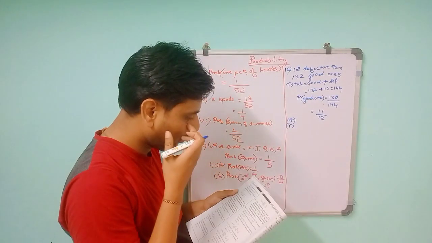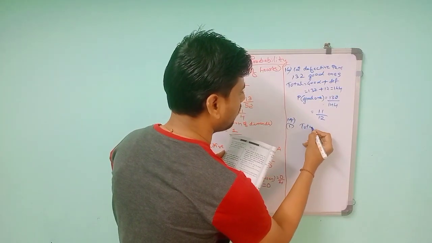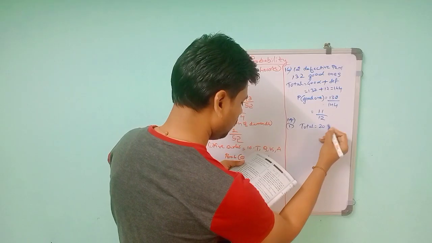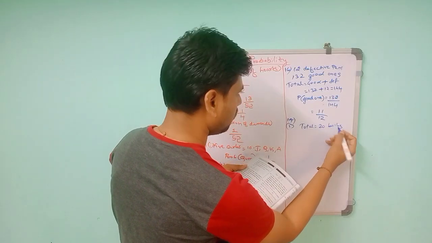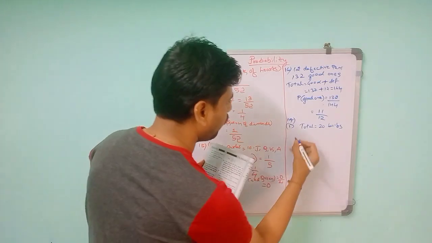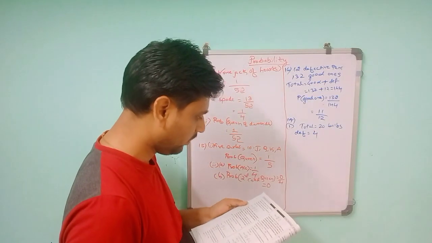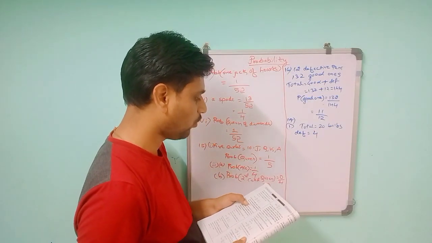A lot of 20 bulbs contains 4 defective ones. So total is 20. You should understand the sentence. In that, 4 are defective. Then one bulb is drawn at random from the lot.